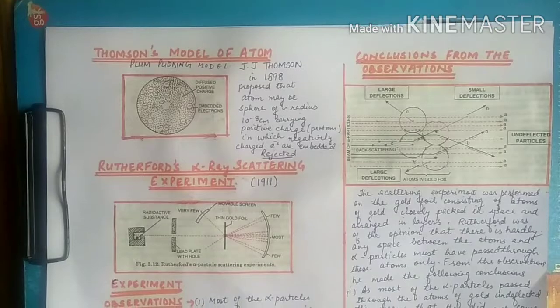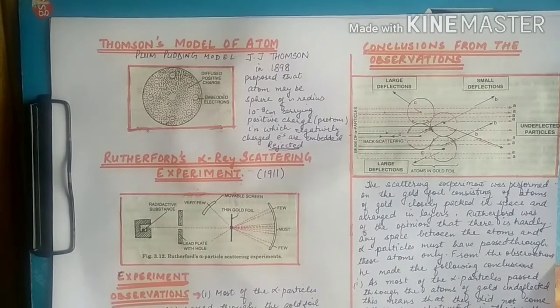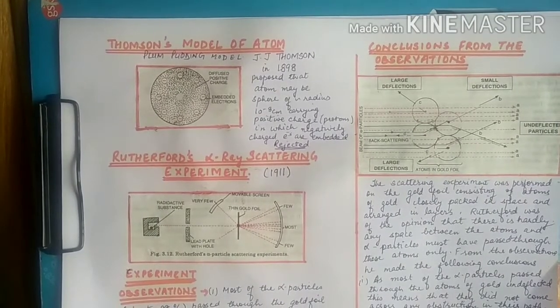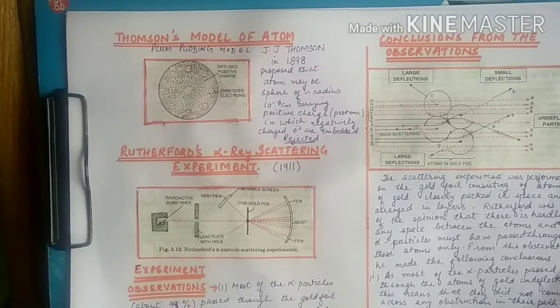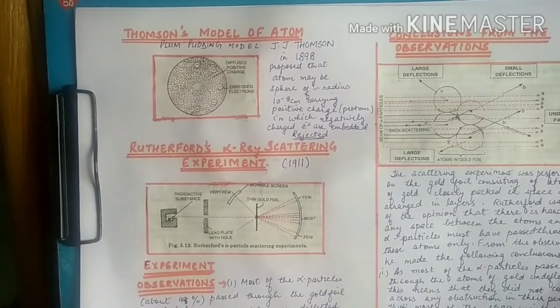In our previous video we covered the discovery of cathode rays, the study of properties of cathode rays, then the study of properties of anode rays, how the electron was discovered and how the proton was discovered.